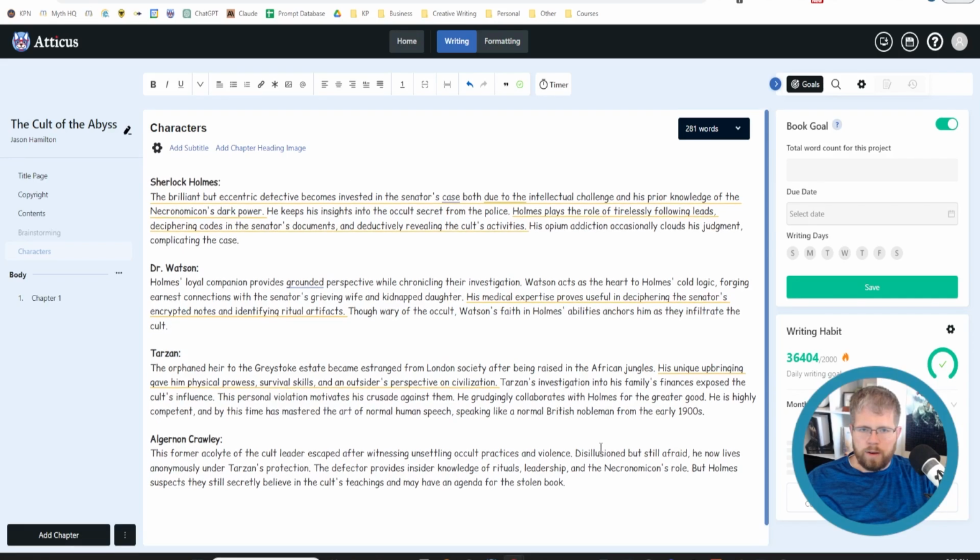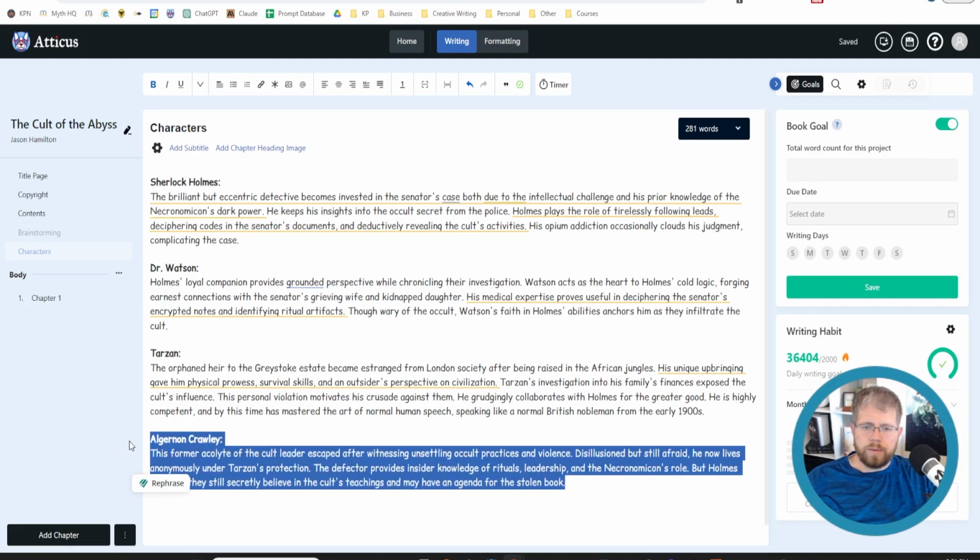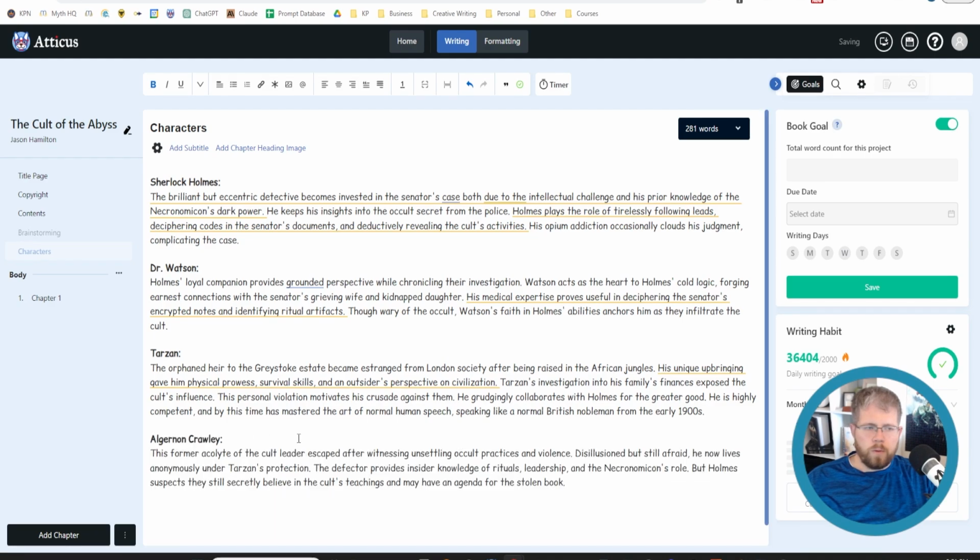So what we want to do now is start taking each of these one by one and fleshing them out a little bit more. Now, like I said, with AI, we don't necessarily need to know everything about their backstory. If you want, you can flesh it all out yourself, and I'll do that with one of these just so you can see the process. But you don't necessarily need that. It can be helpful for you, the author, to understand some of that backstory to help you guide the writing a little bit better. But before I get into the fully fleshed out character profile, let's just take all 4 of these